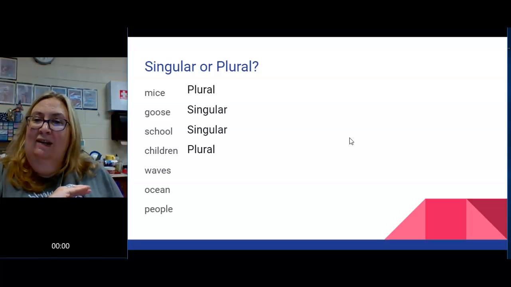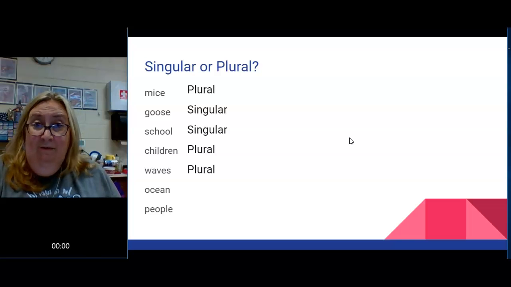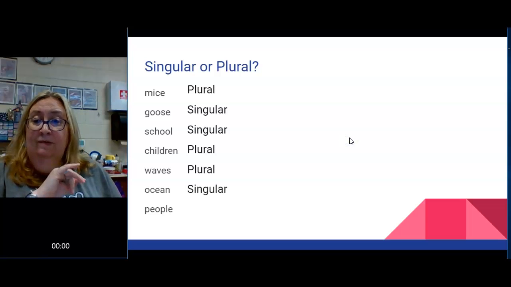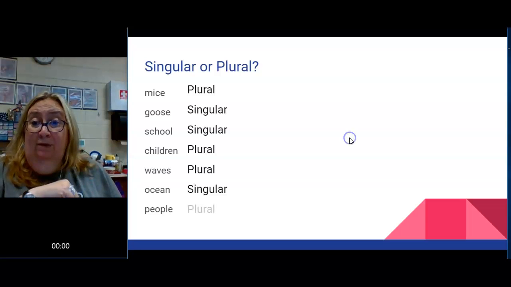Waves. This is like, not waves, that's a verb. Ocean waves. Plural, there would be more than one. If you just had one wave, it'd be one wave in the ocean, singular. How about ocean? It's huge. But in this case, I'm just talking about one ocean. So it is singular. How about people? One person, many people. So people is plural. Got it?